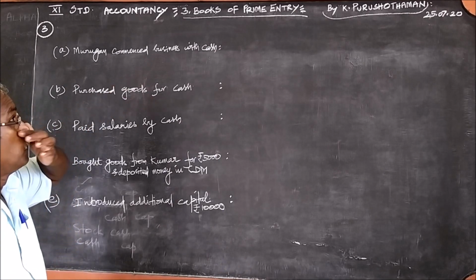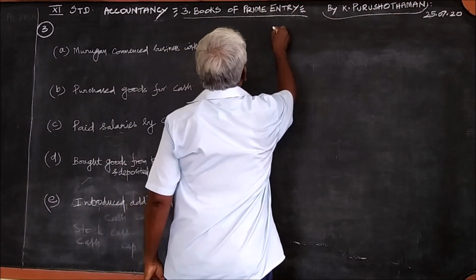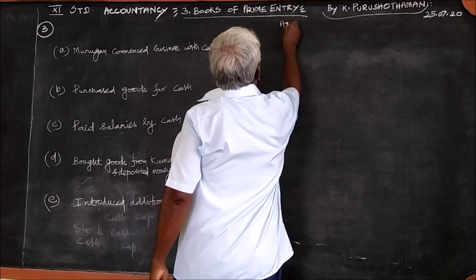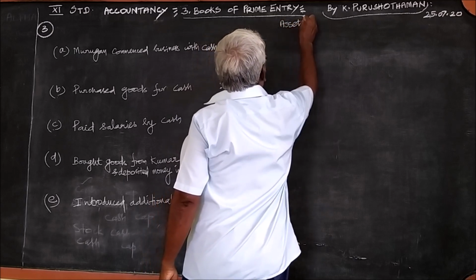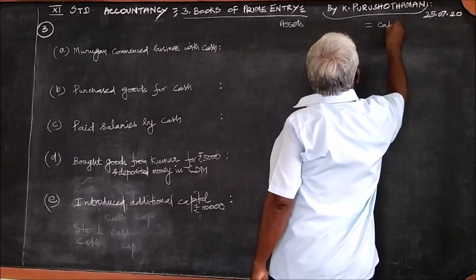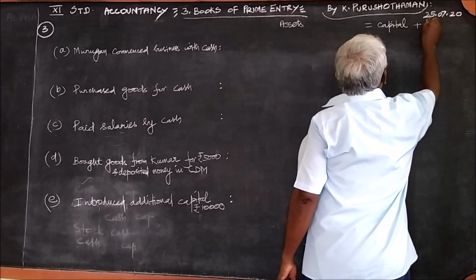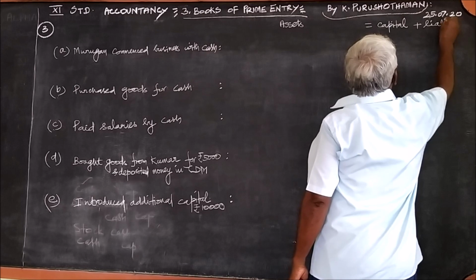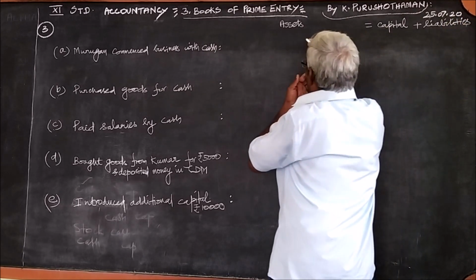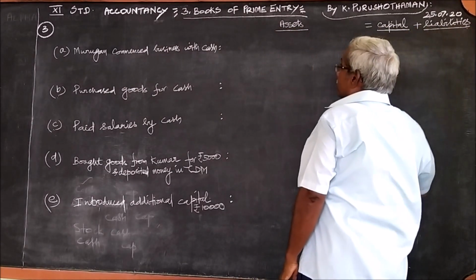And against it we should write the headings. What is the accounting equation? Accounting equation is assets equal to capital plus liabilities.